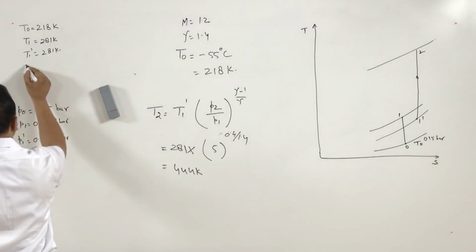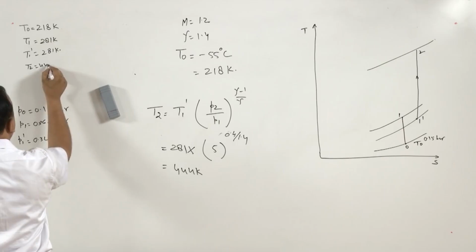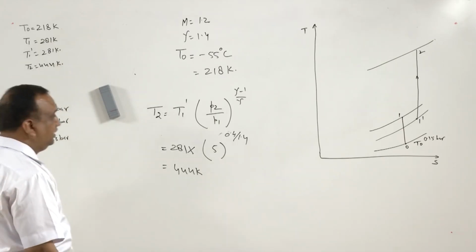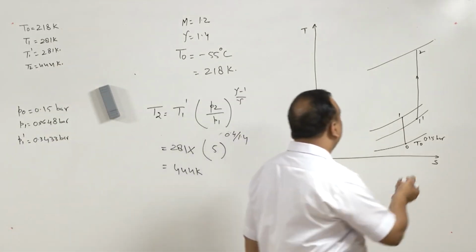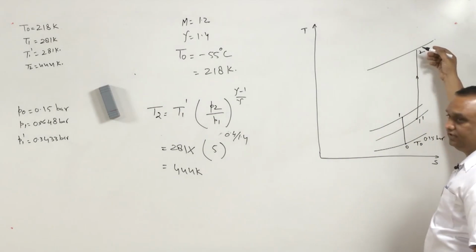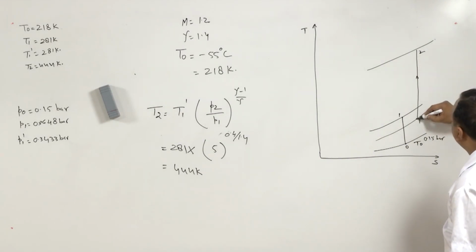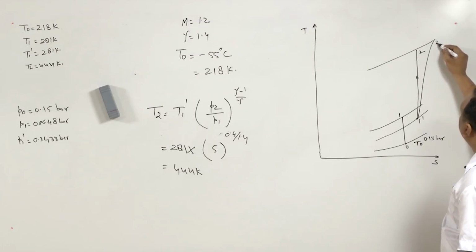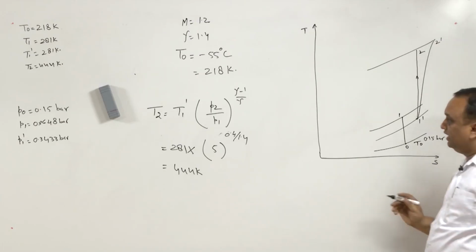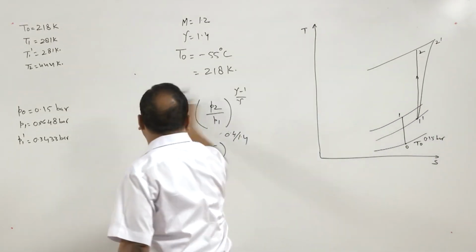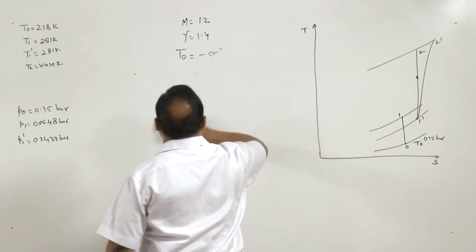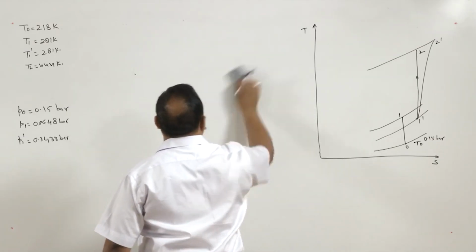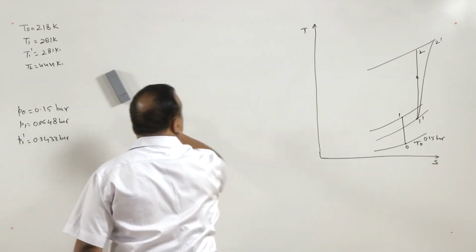Now, T2 is 444 Kelvin. As you know, this process is not a reversible process, okay. It has certain isentropic efficiency. So, instead of getting state 2, we get state 2 dash. Again, we will use the polytropic efficiency equation here and try to find the value of T2 dash.